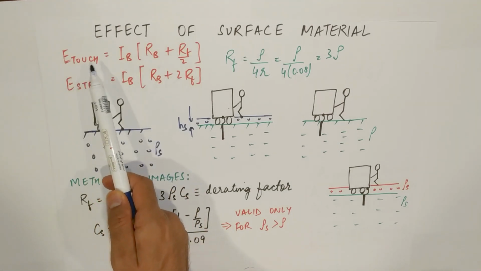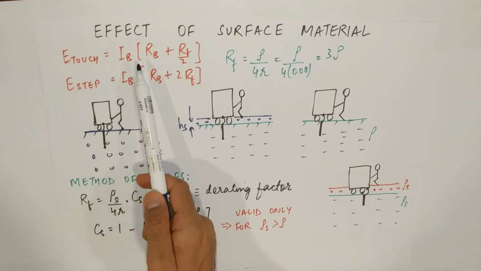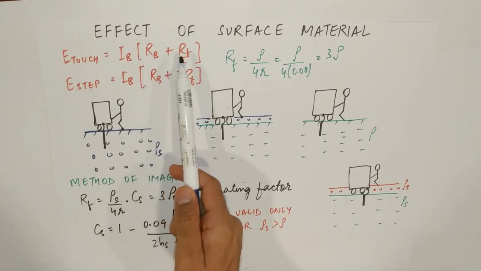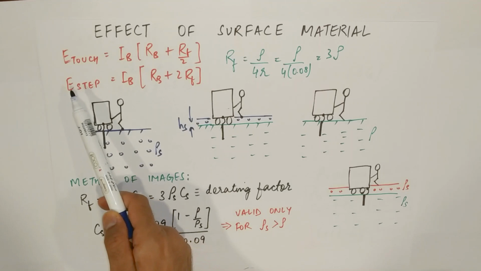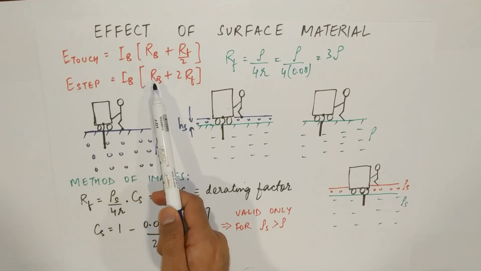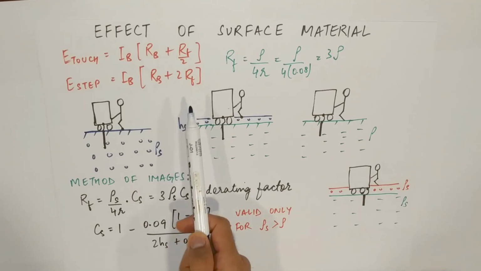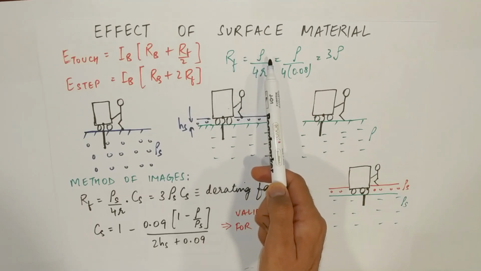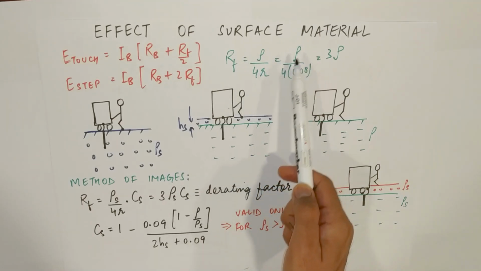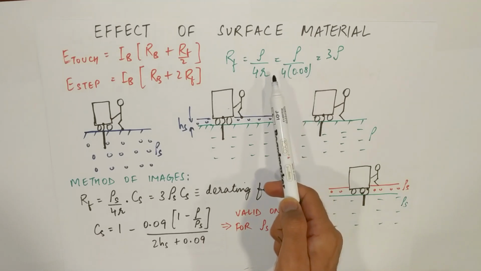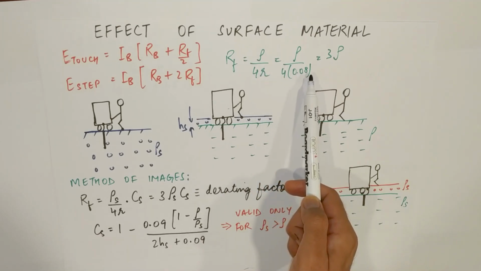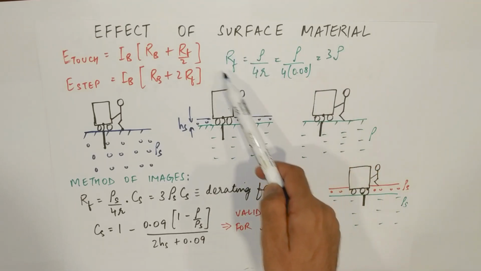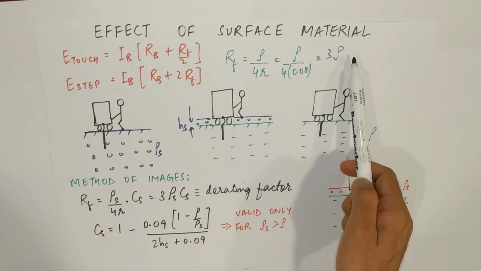So for tolerable touch potential, it is equal to body current times the body resistance, which is 1000 ohms as per IEEE 80, plus foot resistance by 2. Similarly for step, it is body current times the body resistance plus twice of foot resistance. And foot resistance is equal to rho upon 4r, where rho is the resistivity of soil, which is equal to rho upon 4 by 0.08, as the foot radius is considered as 0.08 meters, which is then equal to 3 rho. So now as you see, the foot resistance is dependent on the resistivity of the soil.